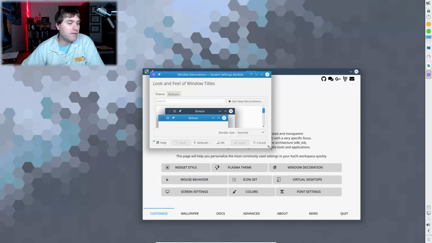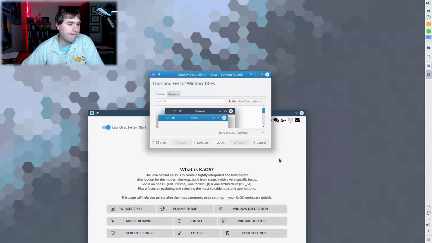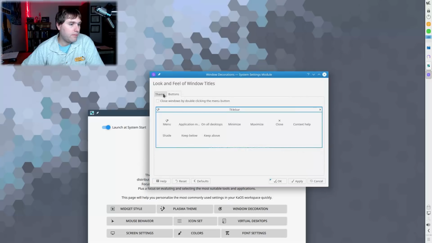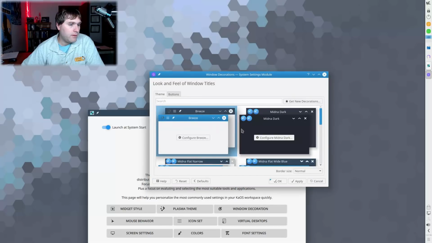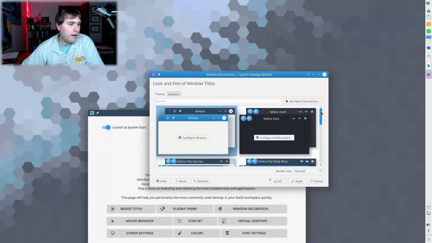Window decorations. All right, so themes and buttons. We have Breeze and then a few other ones here as well.